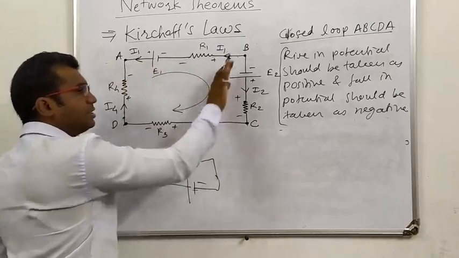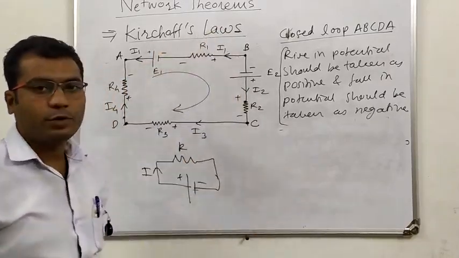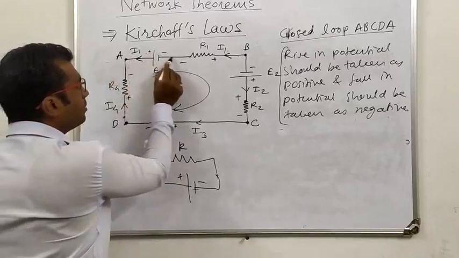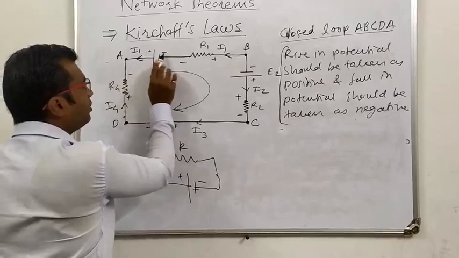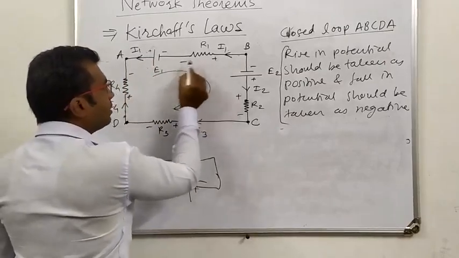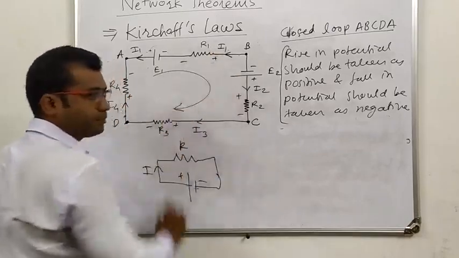Here the current is moving from B to A, while we are going from A to B, so in the reverse direction there is a rise in potential. When we move in this direction there is a fall in potential, and in the opposite direction there is a rise in potential. Therefore it should be taken as positive.